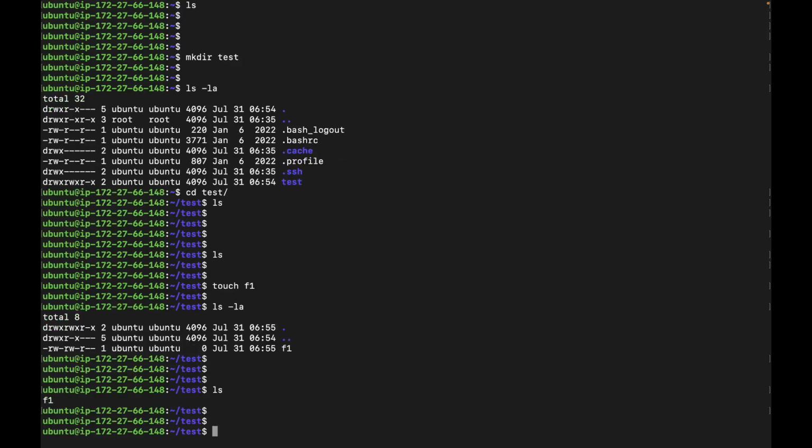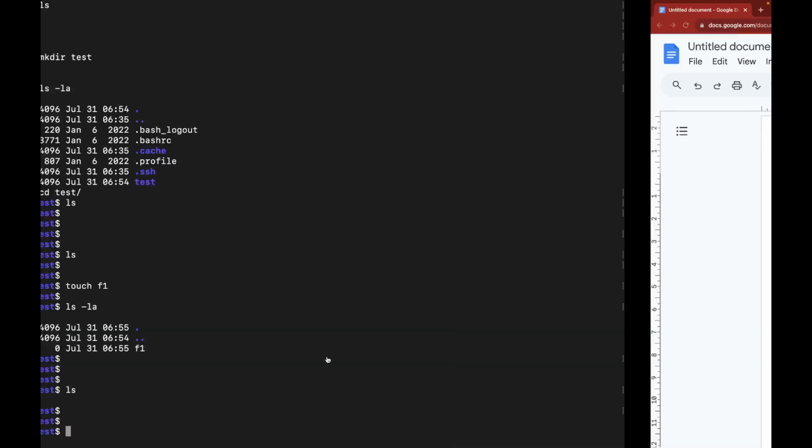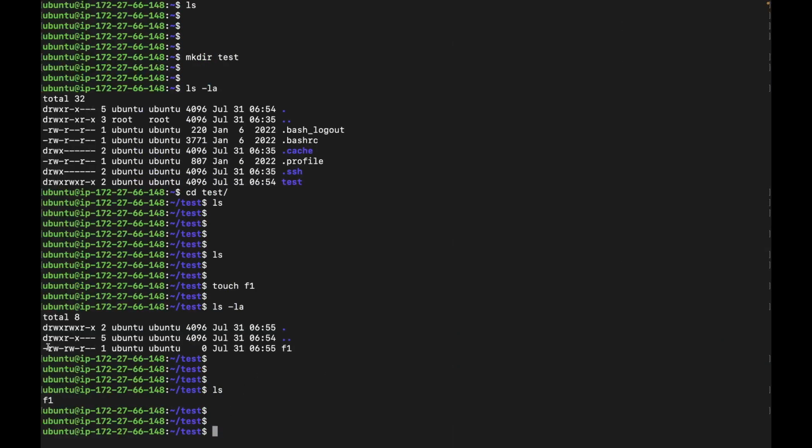If we want to change these permissions, we basically use the chmod command. With the help of the chmod command, I can make changes in these permissions. For example, if I want to add execute permission at user level, how can I do it? chmod, I want to change at user level, so I use u. What type of permission do I want to add?